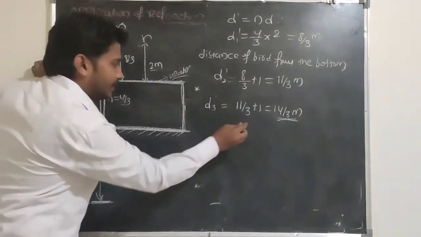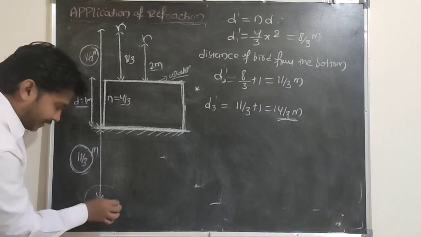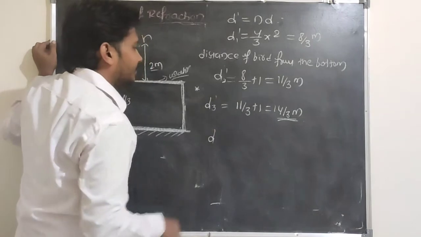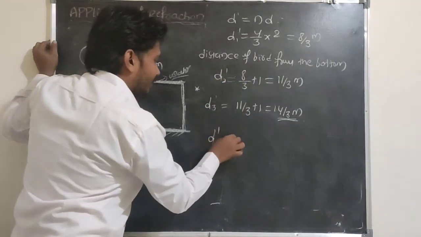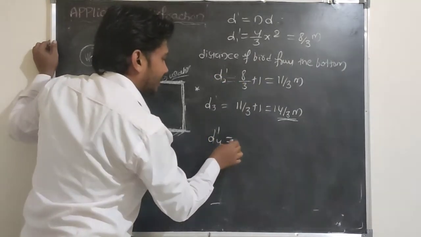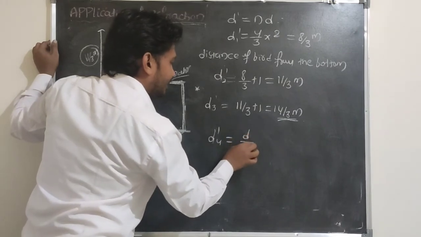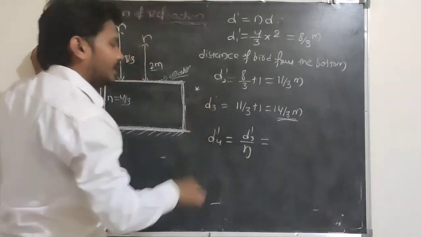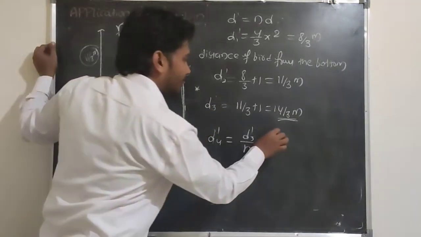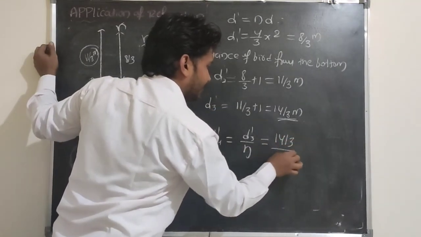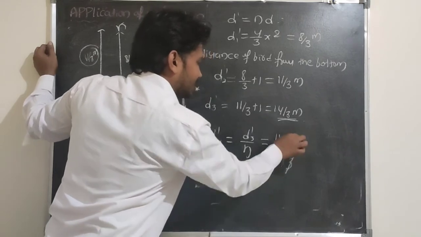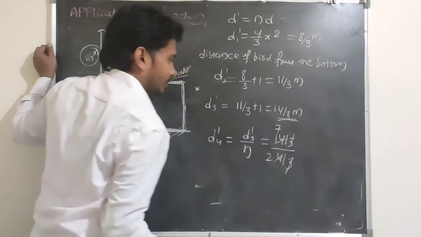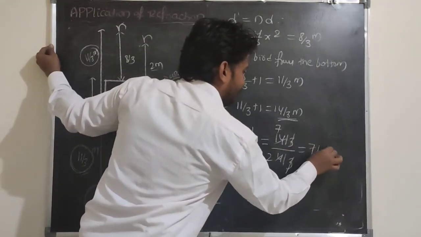So the apparent depth, when the object is in denser medium, and now the object is in denser medium, is D by N, or D3 dash by N. The D3 dash value is 14 by 3 here. The refractive index of water is 4 by 3. So 7 by 2 meter.